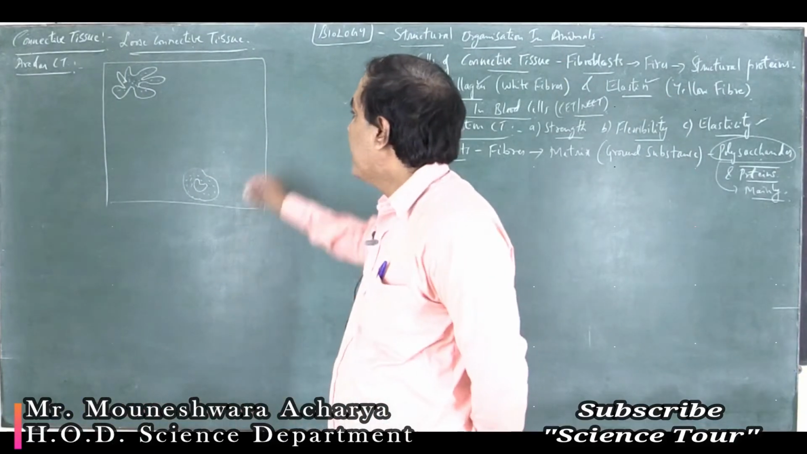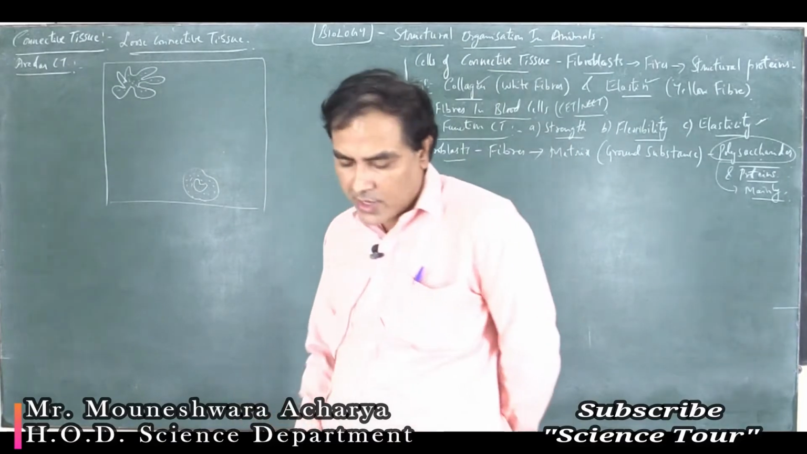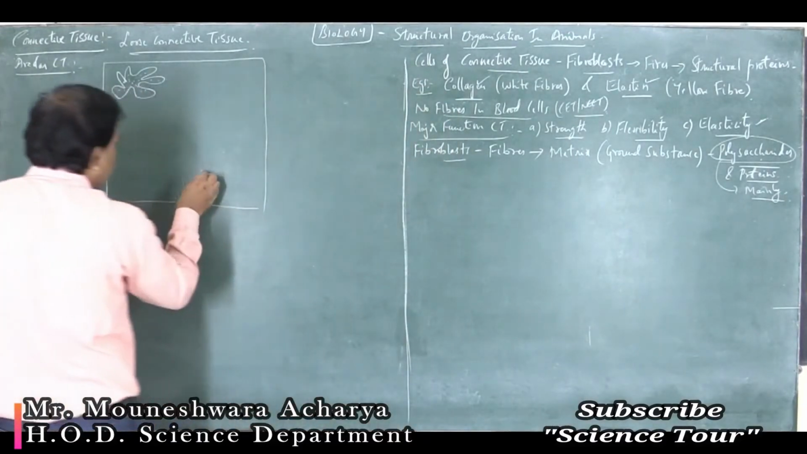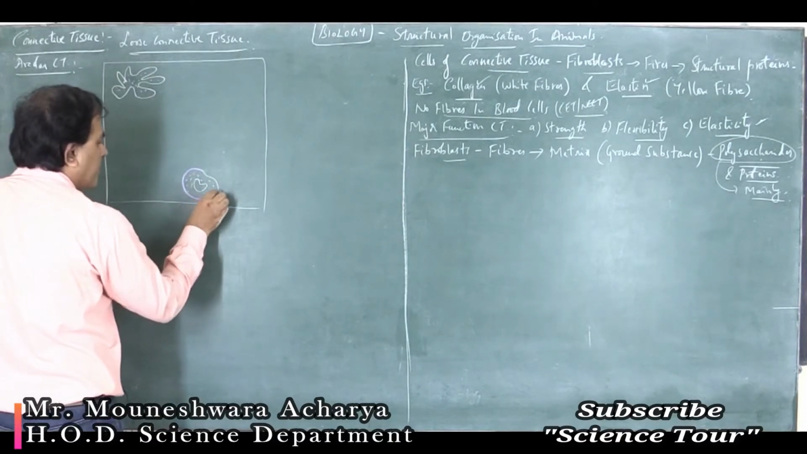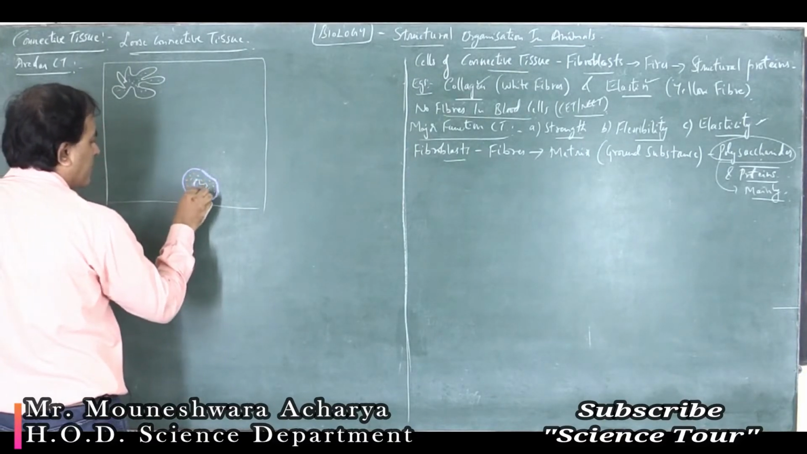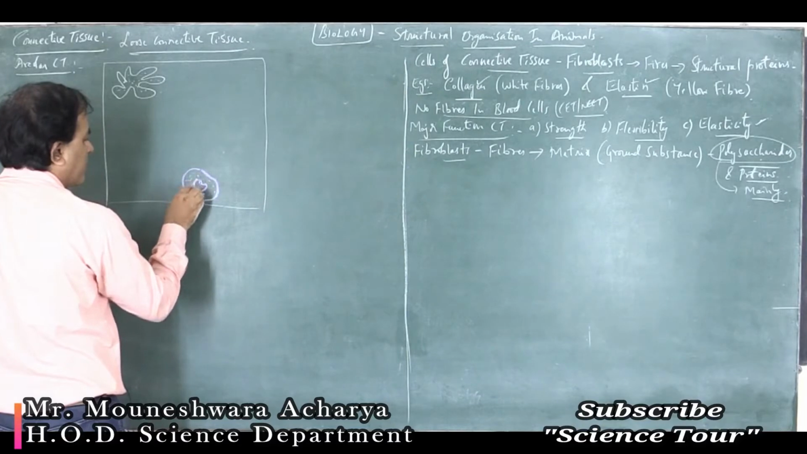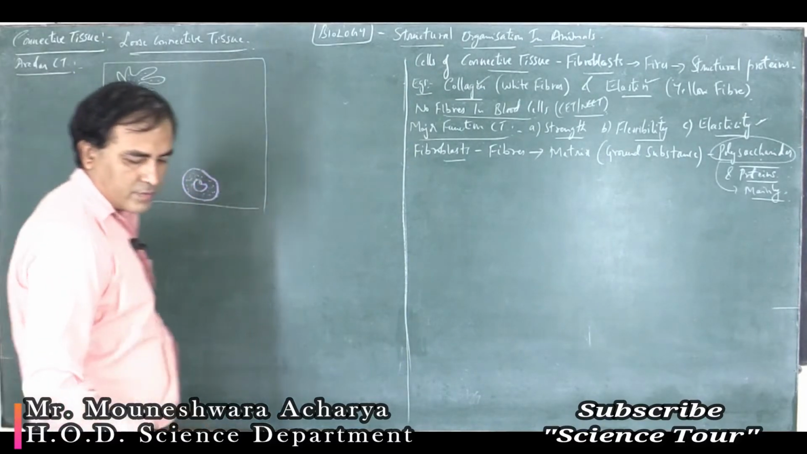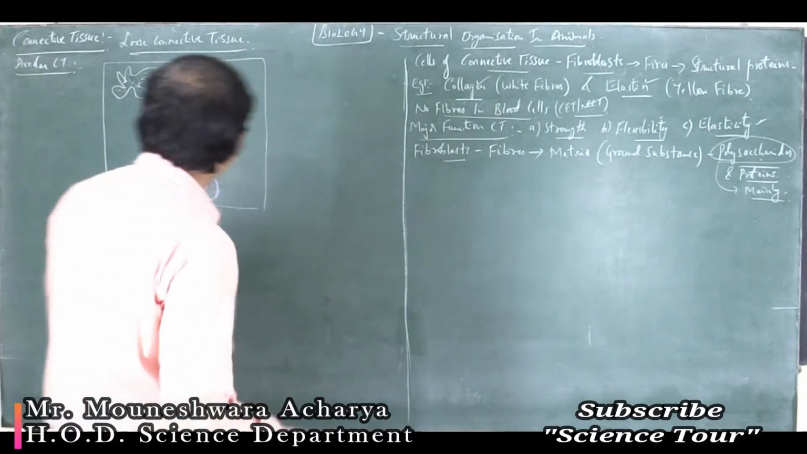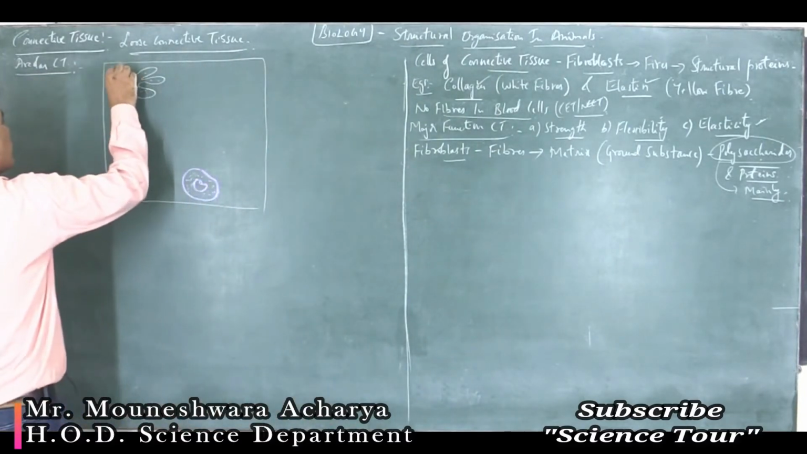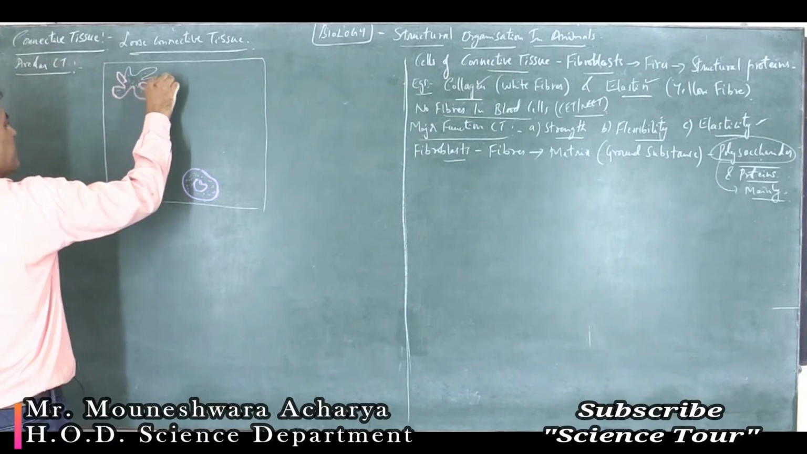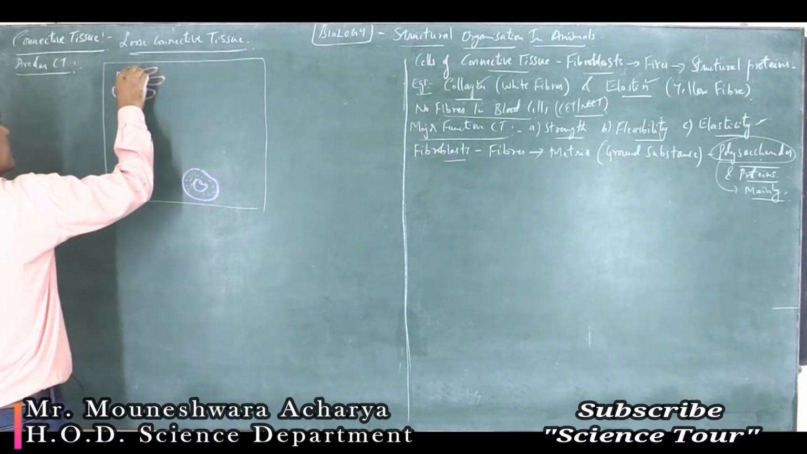Yeah, that is connective tissue. One is about the areolar connective tissue. Let me draw the diagram. There are different kinds of cells which are embedded within the ground substance. It is called as matrix.